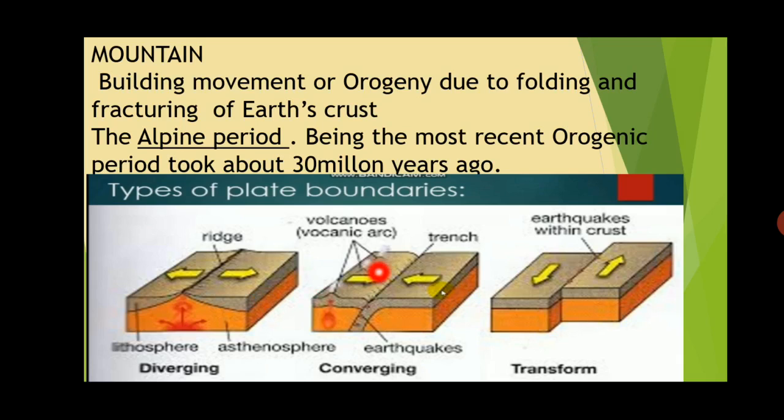This is converging, that is pushing each other, and this is transform, that is because of earthquake. So because of these three factors, tectonic plate boundaries change their shape and size, and we get new landforms on the surface of the earth.